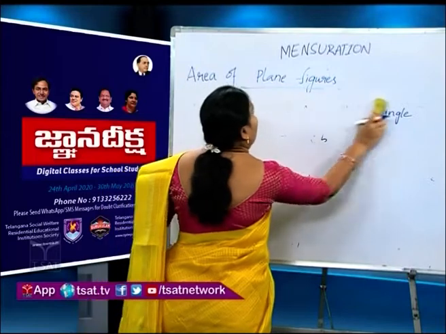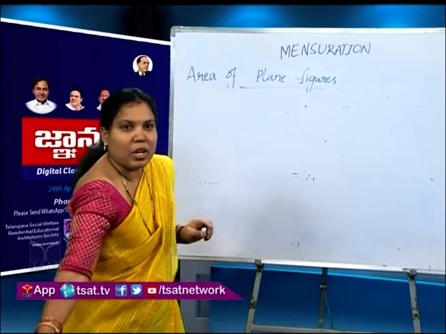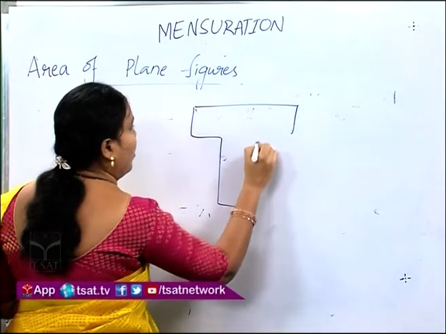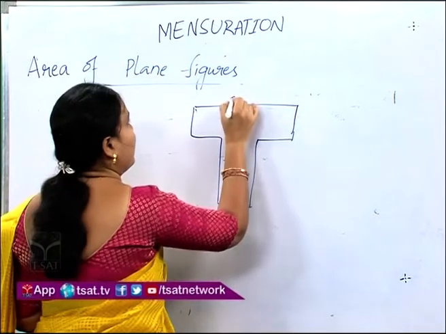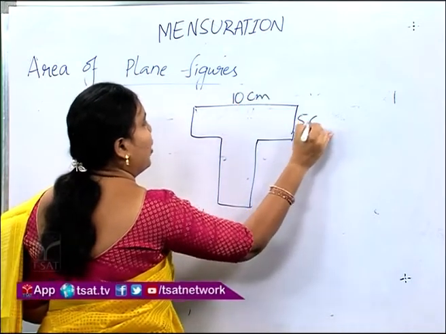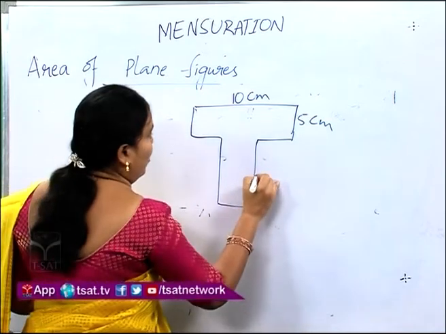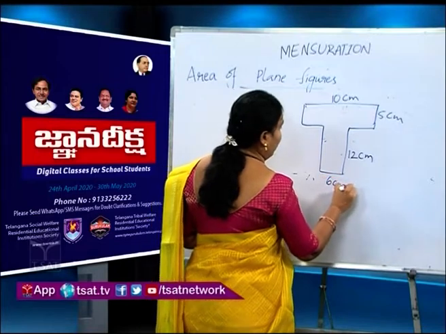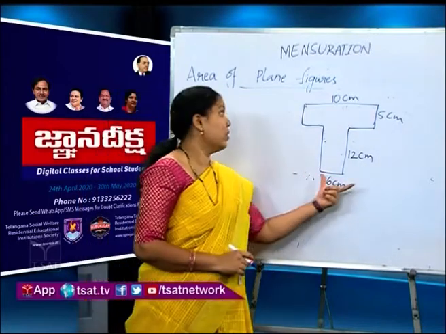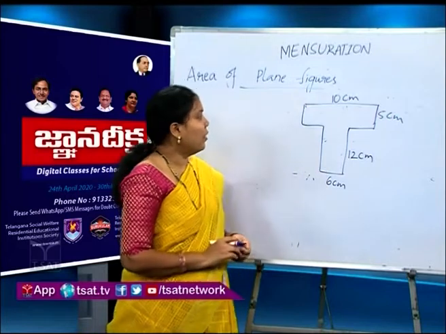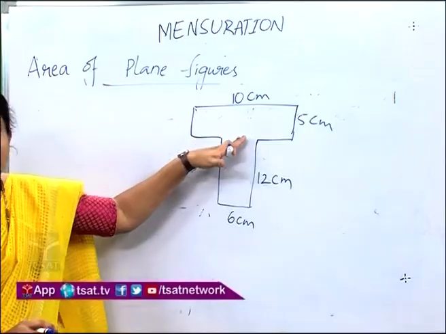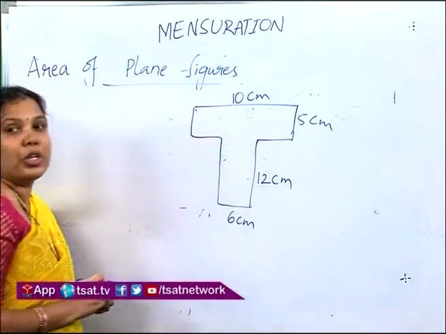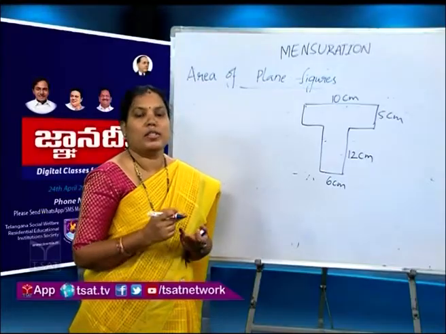Now, area of irregular shapes. We can take one irregular shape, an unknown shape, with sides approximately 10 centimeters, 5 centimeters, 12 centimeters, and 6 centimeters. How to find the area of this unknown shape? We can divide this unknown shape into known shapes, such as rectangle, square, circle, triangle.